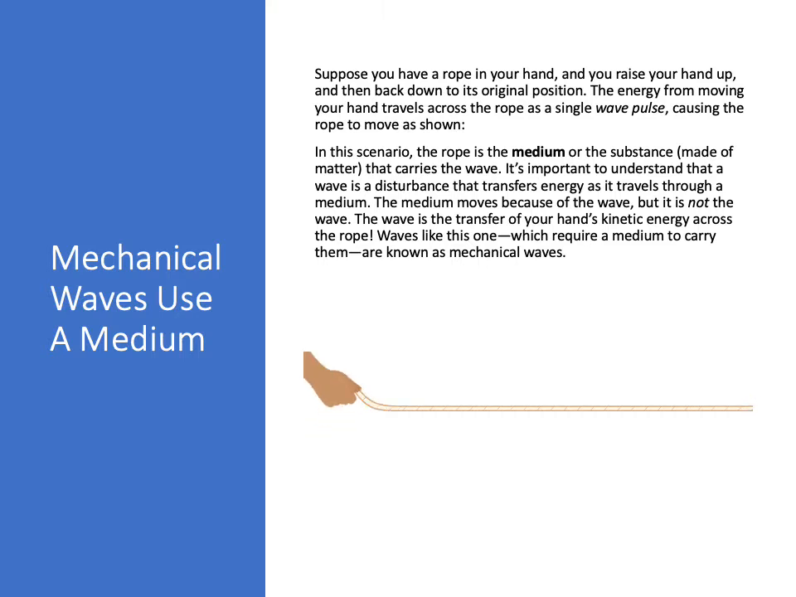It's important to understand that a wave is a disturbance that transfers energy as it moves through a medium. The medium moves because of the wave, but it's not the wave. The wave is the transfer of your hand's kinetic energy across the rope. Waves like this one, which require a medium to carry them, are known as mechanical waves.